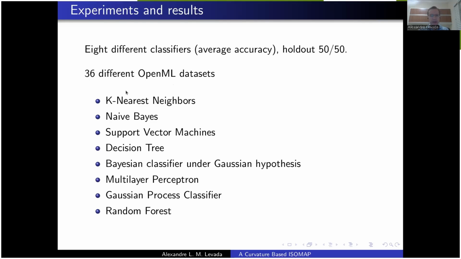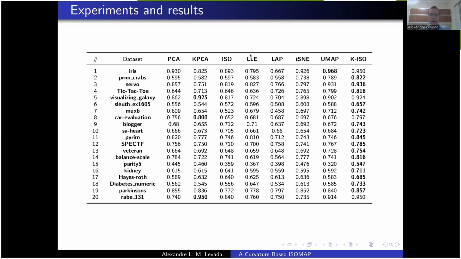Here are the 8 classifiers that we employed in this first study. Here is a summary of the results, in which we can see that the proposed method was successful in learning suitable metrics in terms of data discrimination. We can see here that in comparison to the other manifold learning algorithms, we obtained a very promising result.